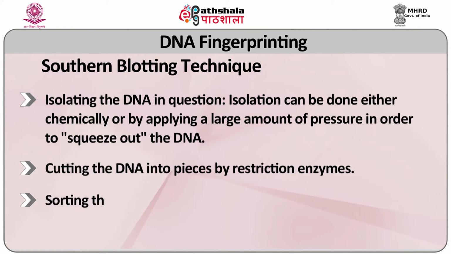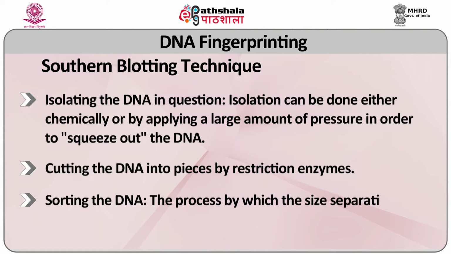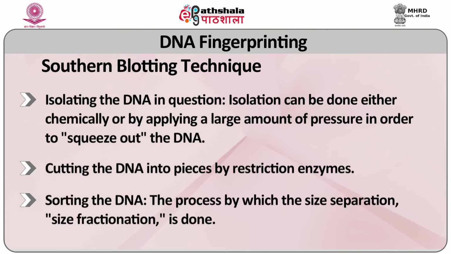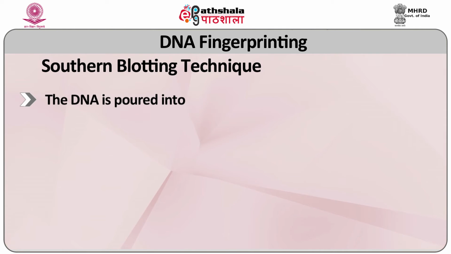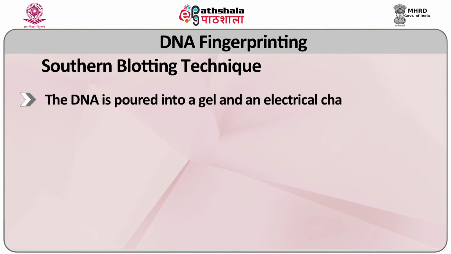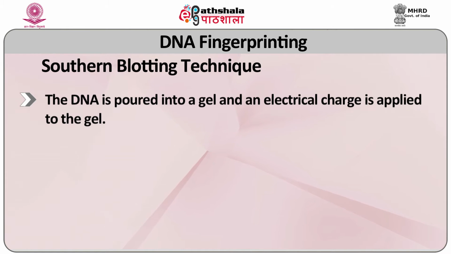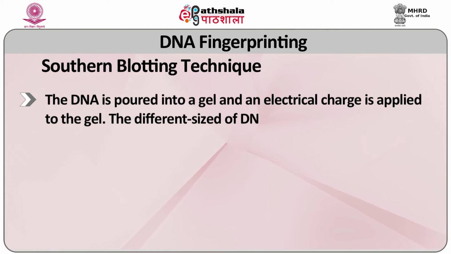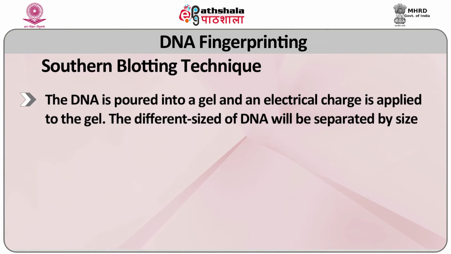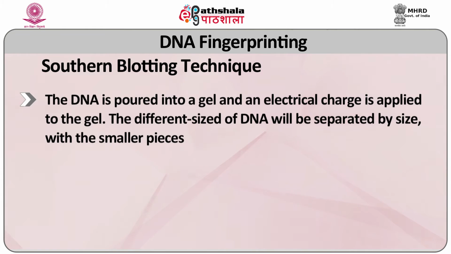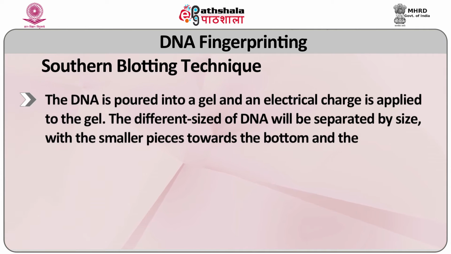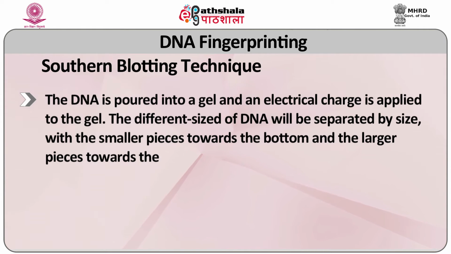The third step is sorting of DNA, the process by which size separation into size fractions is done. The DNA is poured into a gel and an electric charge is applied to the gel. The different sizes of DNA will be separated by size, with the smaller pieces toward the bottom and the larger pieces toward the well.